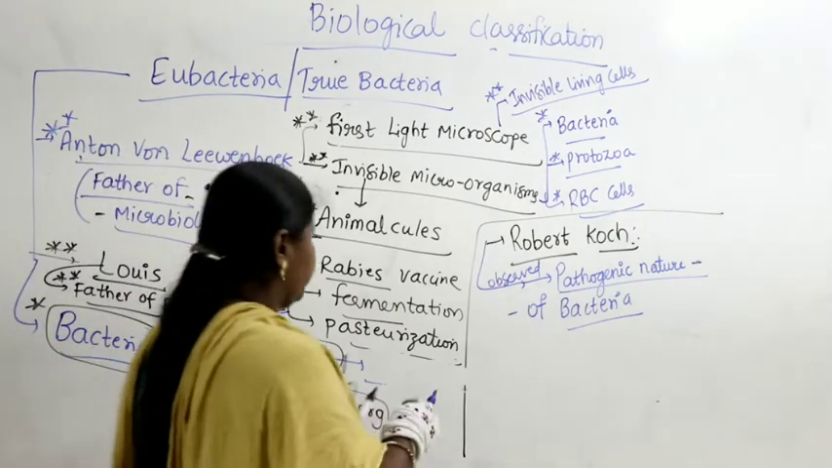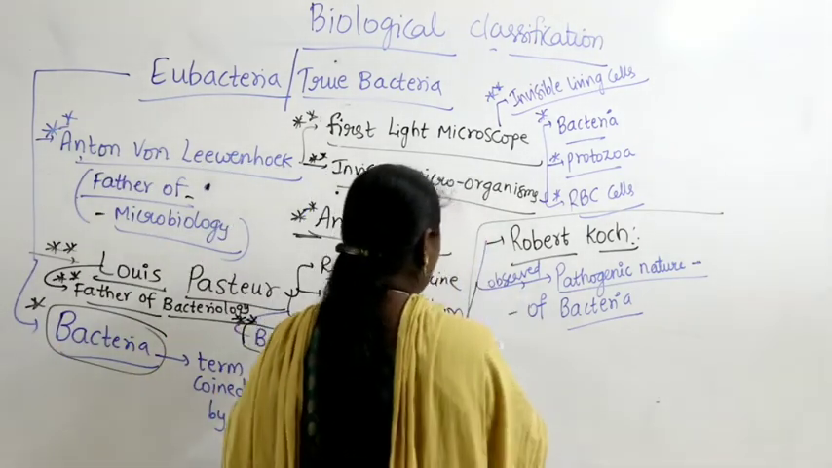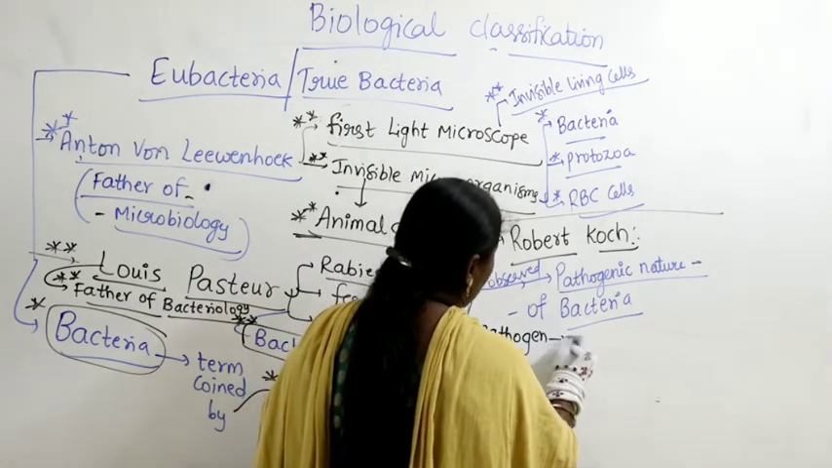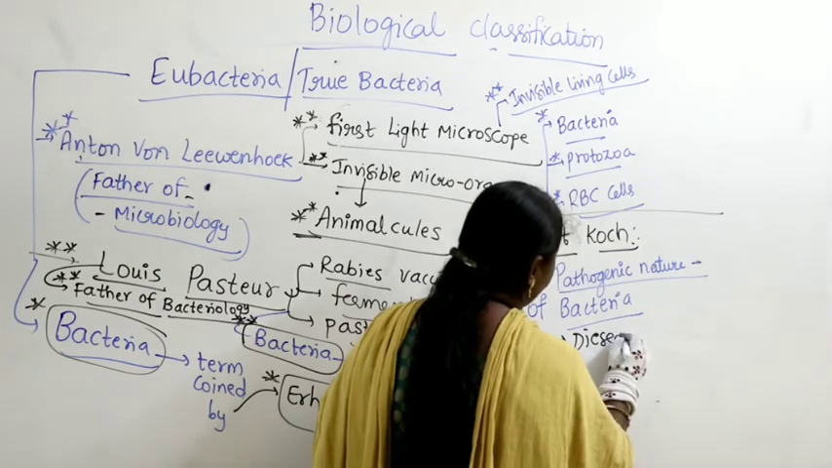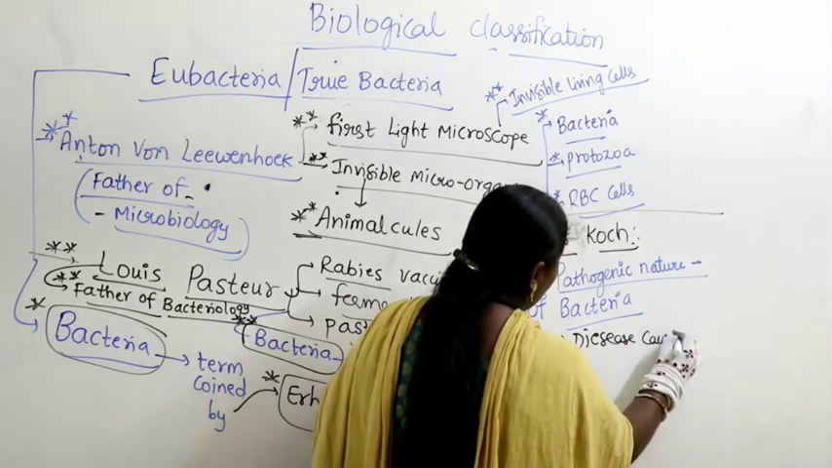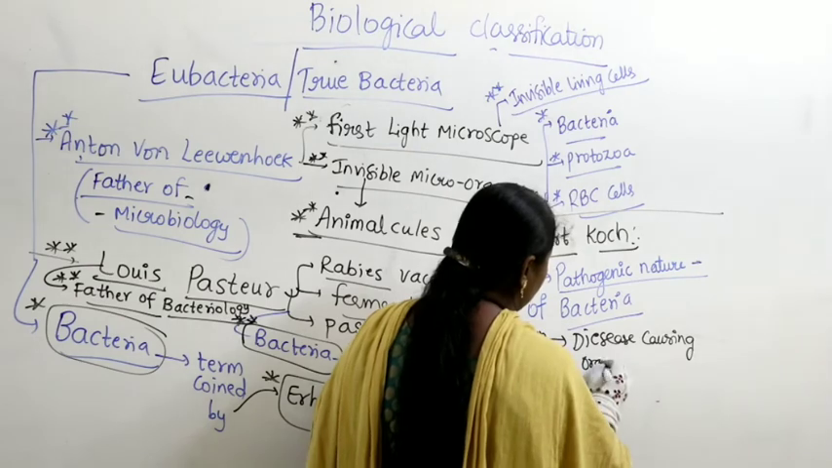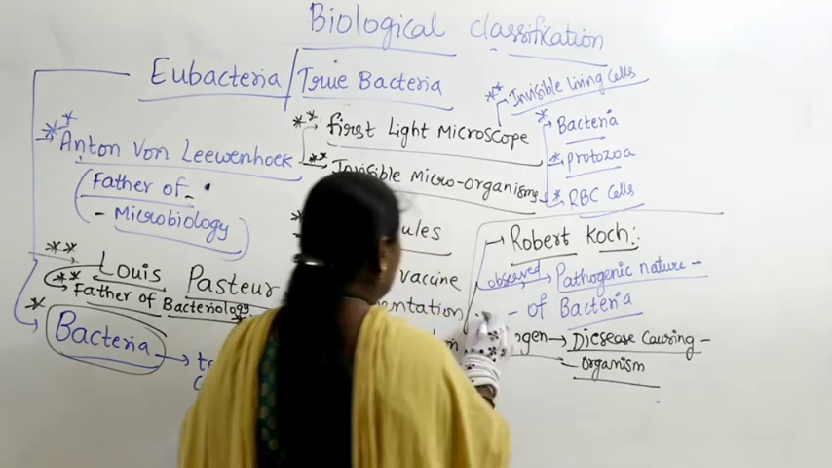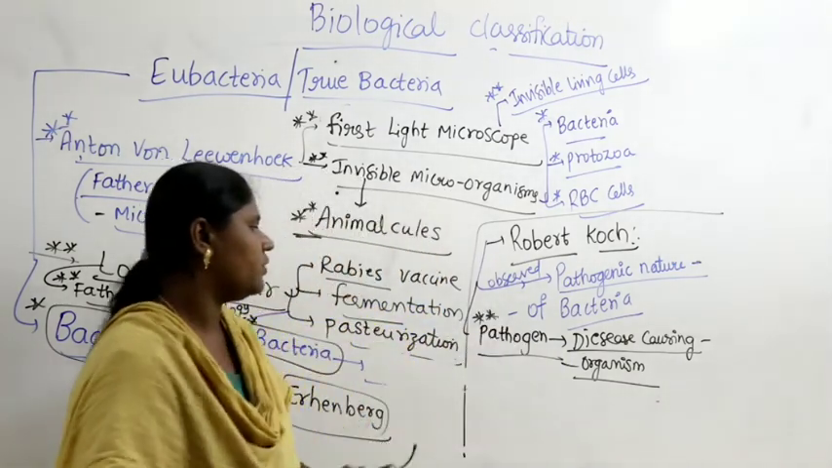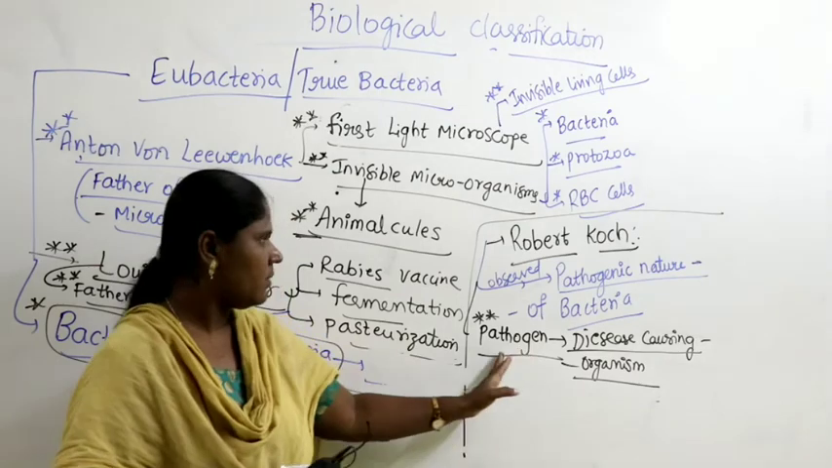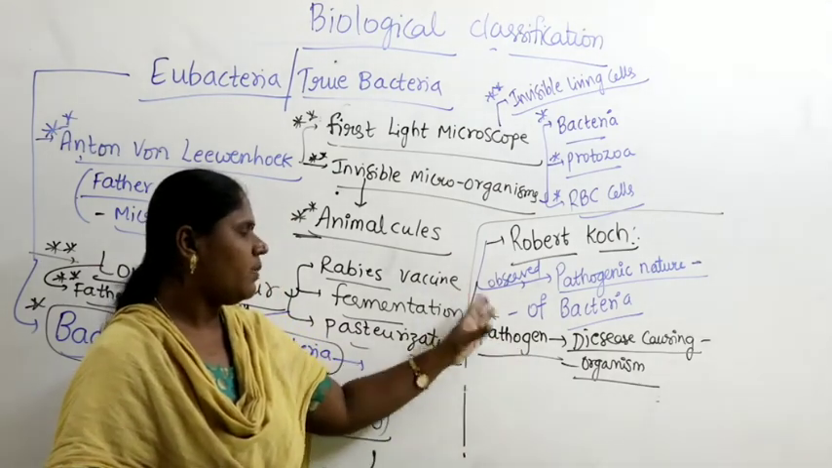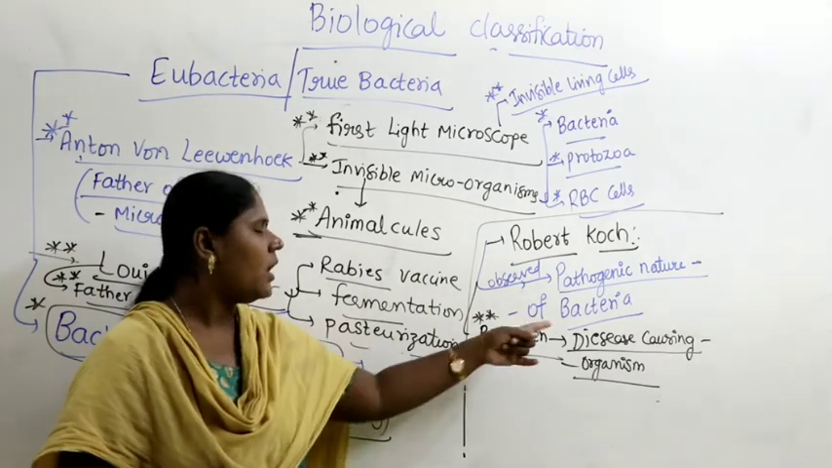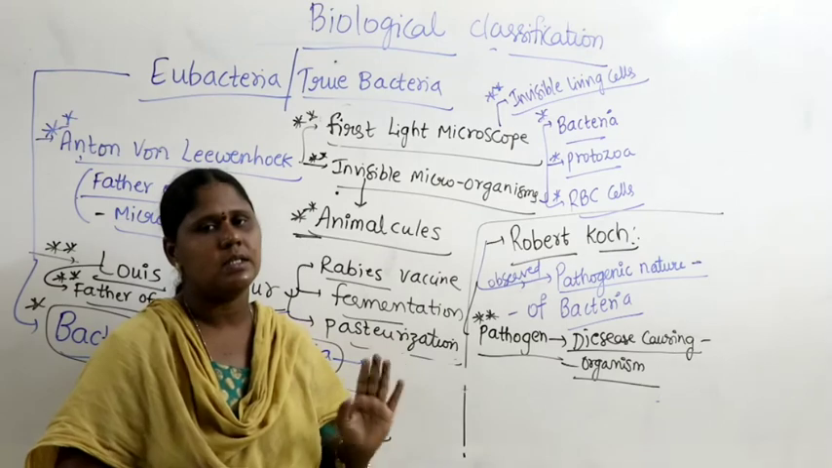Now what is a pathogen? Robert Koch referred to a disease causing organism as a pathogen. Some of the bacteria have pathogenic nature, meaning some bacteria are responsible for causing diseases.